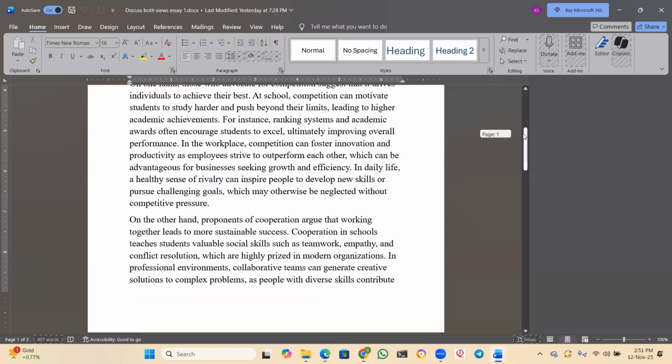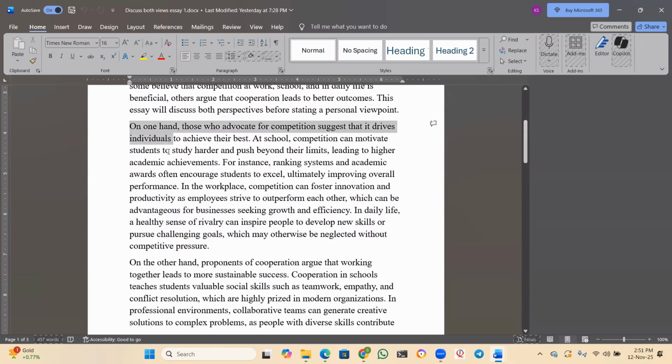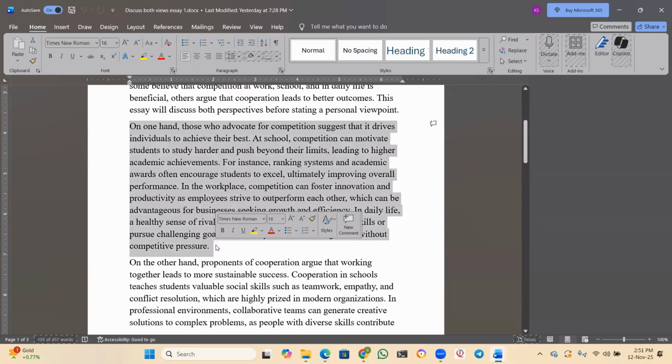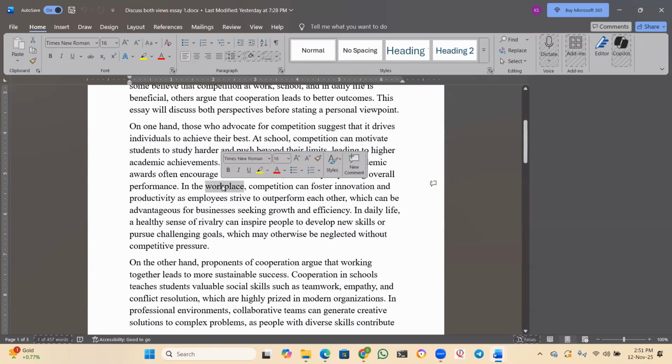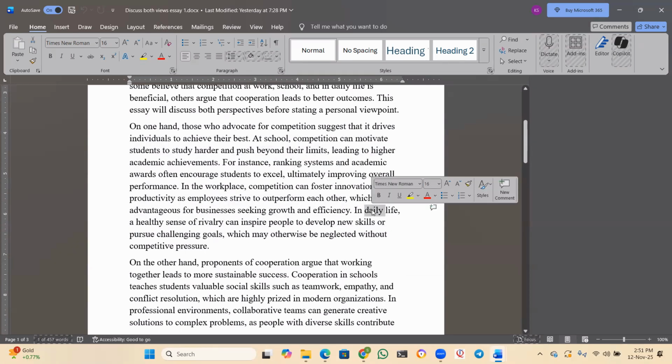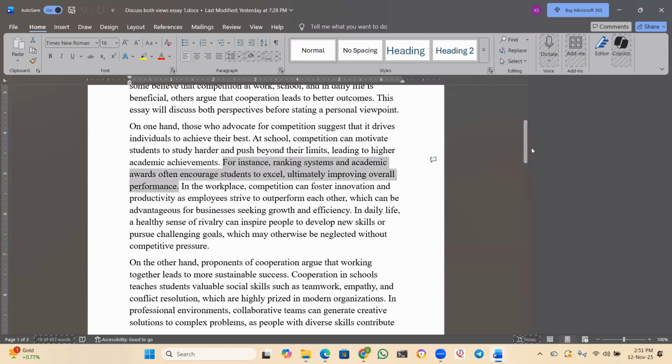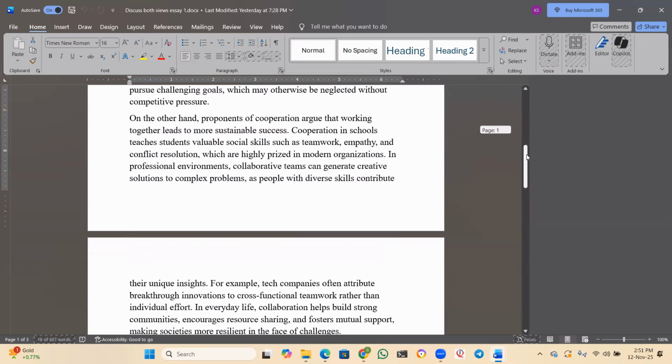Now that was the first body paragraph. I was supporting competition throughout it: competition at school, competition at workplace, and then competition in daily life. That's what I supported and I gave an example. Try to understand how I am writing this. And then comes this.